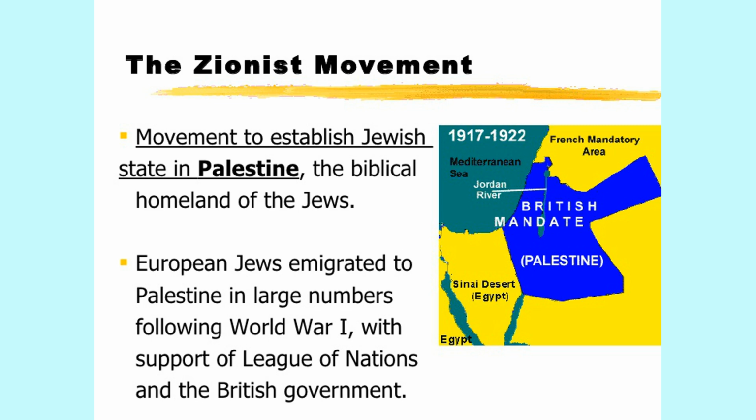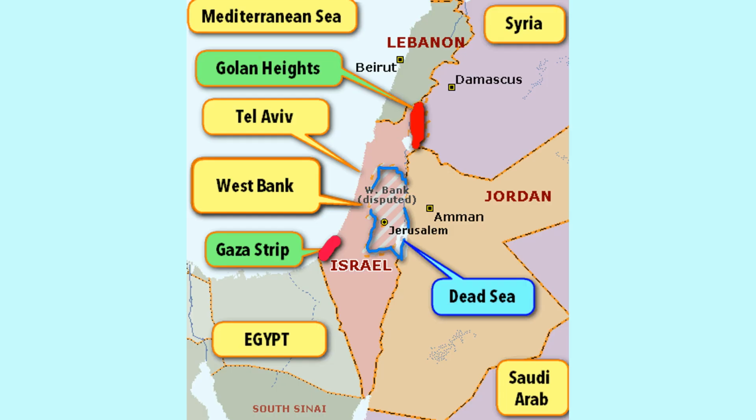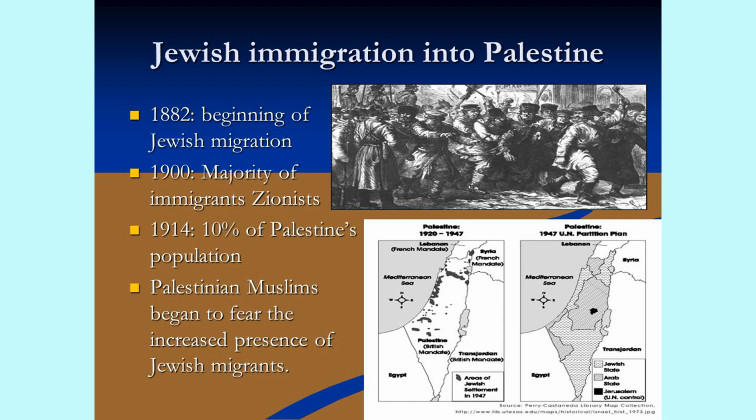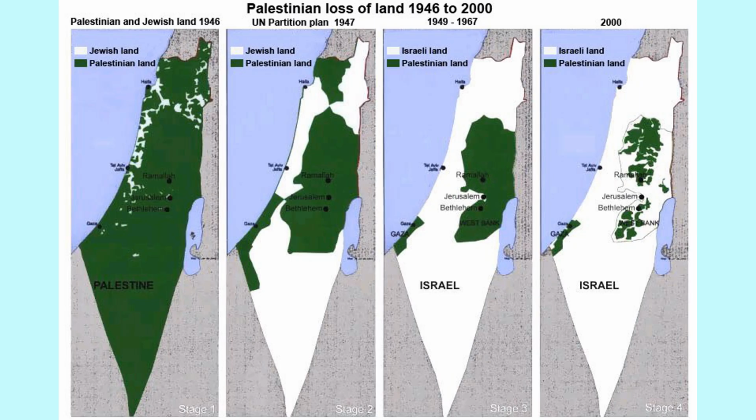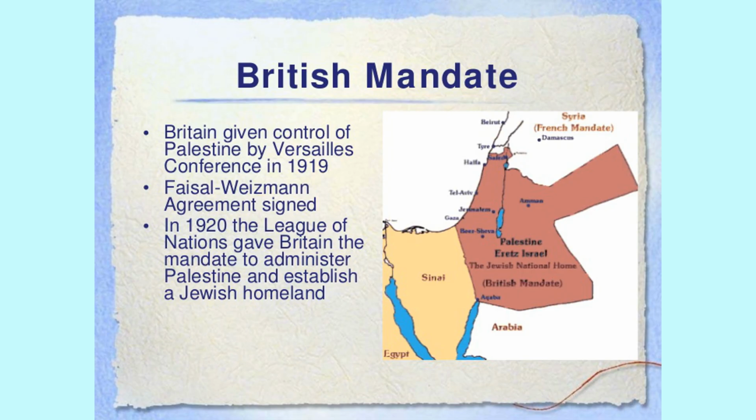So it all started 100 years back and it's the most enduring conflict of the world. It is between Jews and Arabs over a piece of land between the Jordan River and the Mediterranean Sea. Right here you can see the geographical location and map of this area. Between 1888 and 1948, Jews from all around the world gathered here in what used to be called Palestine at that time. This movement was called Aliyah, A-L-I-Y-A-H.